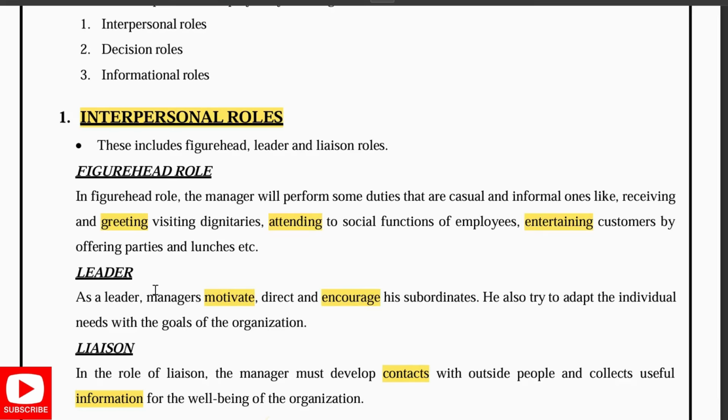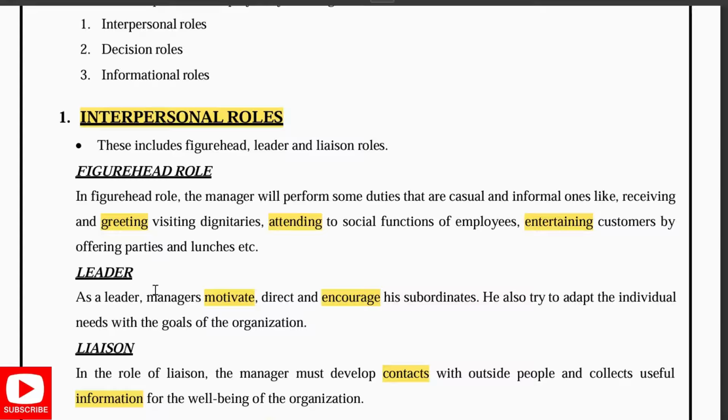Firstly, figurehead role. Figurehead role, it is nothing but he will perform some duties that are casual. Every manager has this and he has to perform some casual and informal ones, like receiving and greeting the visiting dignitaries, attending the weddings of the employees, or entertaining the customers by offering parties and lunches, etc. Like this, as a figurehead role he plays.